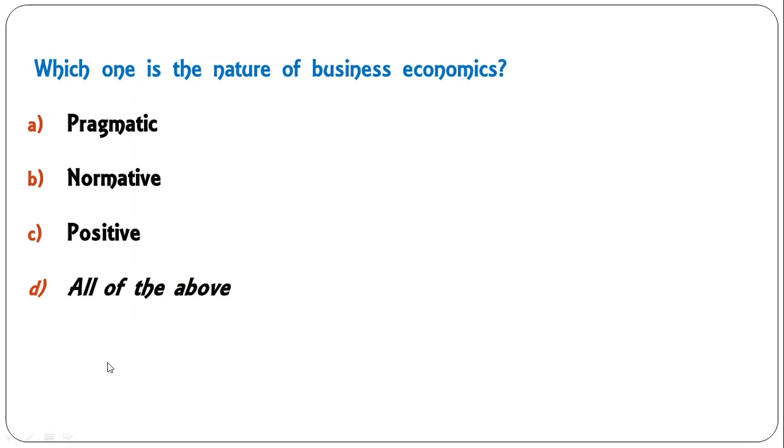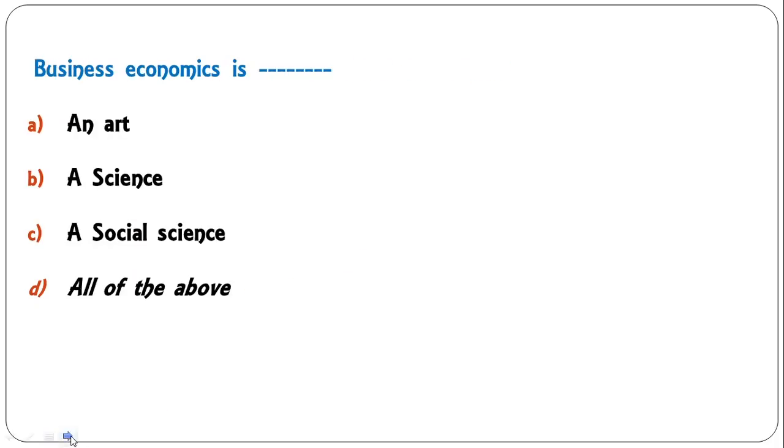Next, which one is the nature of business economics? Pragmatic, normative, positive, all of the above. When you study nature of business economics, you will find it is pragmatic, normative and positive as well. So correct answer is all of the above.